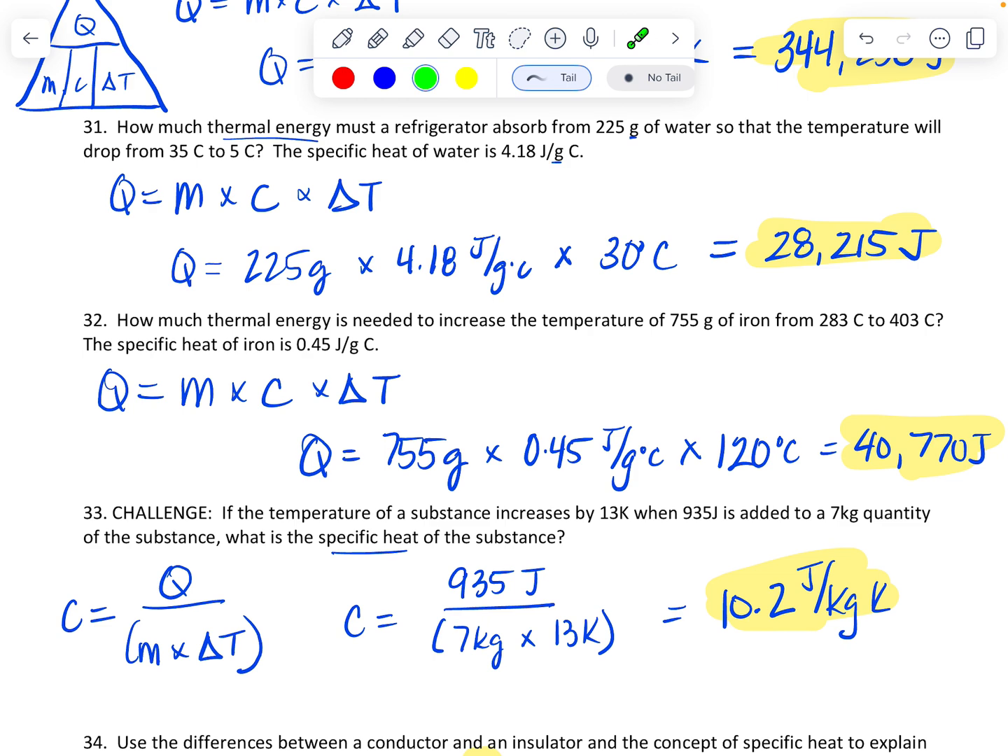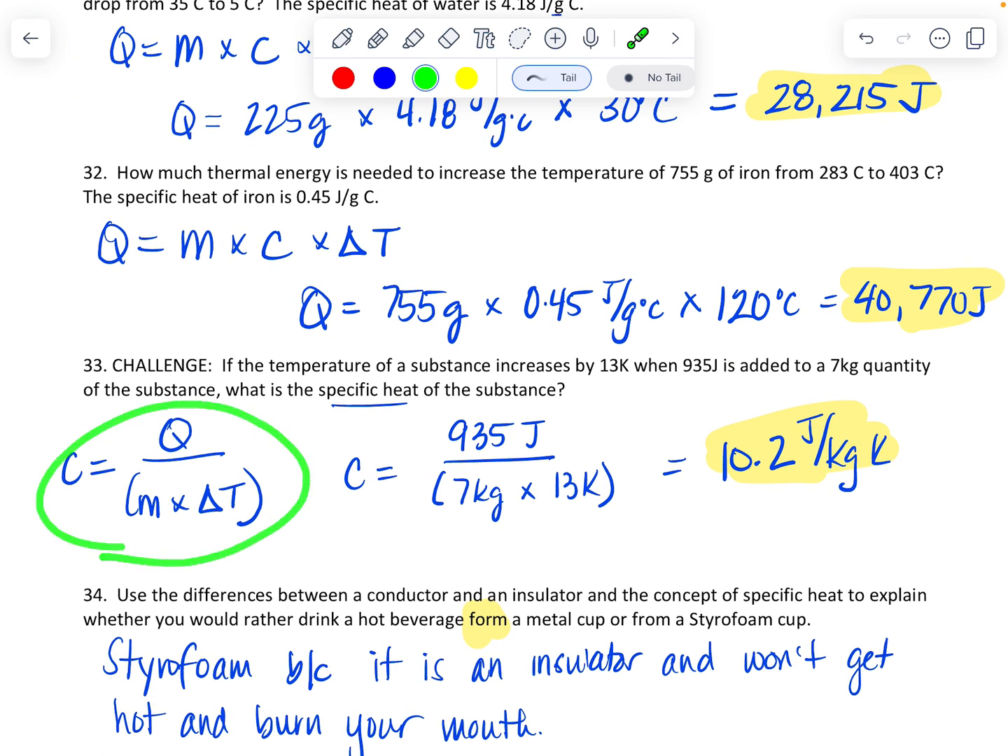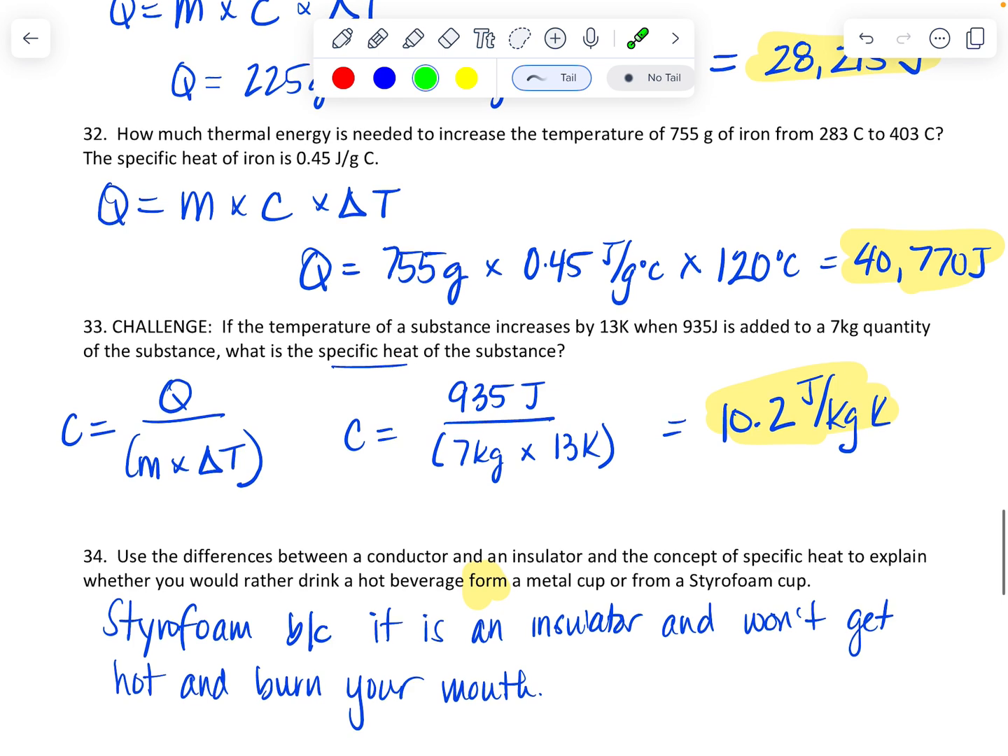Challenge. If the temperature of a substance increases by 13 Kelvins when 935 joules is added to a 7 kilogram quantity, what is the specific heat? So now we're looking a little bit different. If we go back up to our formula, we're looking for C. So that's Q divided by M times delta T. So our Q, our mass, our delta T. And make sure you keep these in parentheses for order of operations to get 10.2 joules per kilogram degrees Celsius, Kelvins.